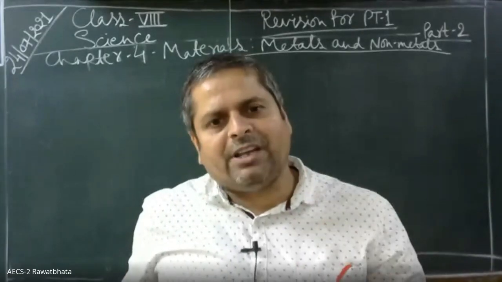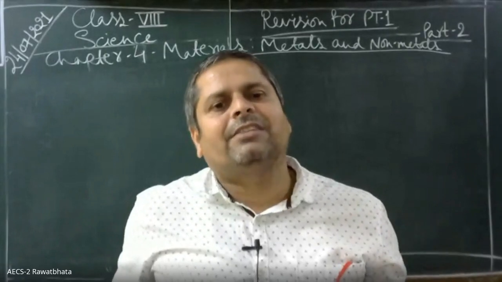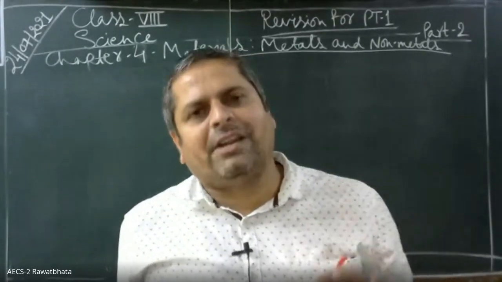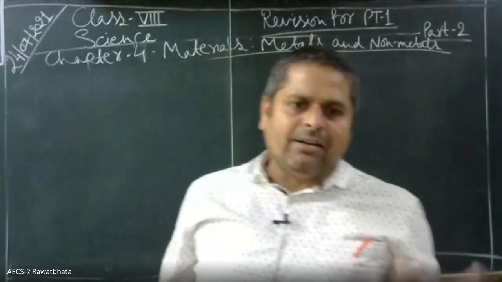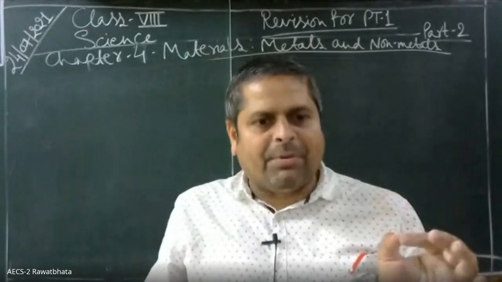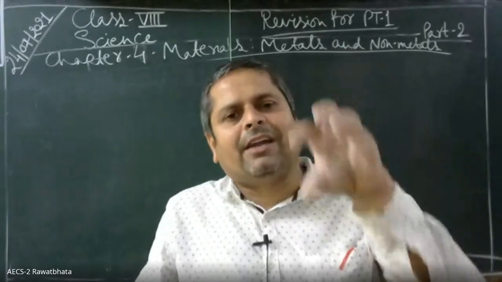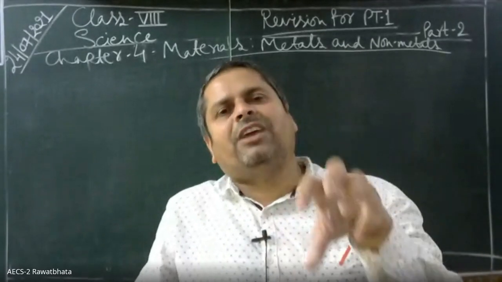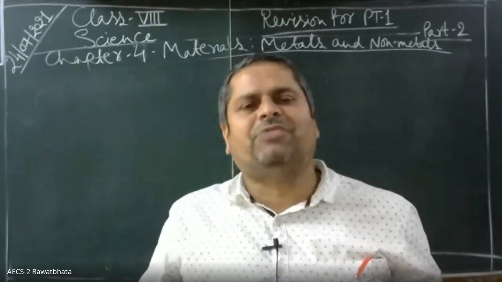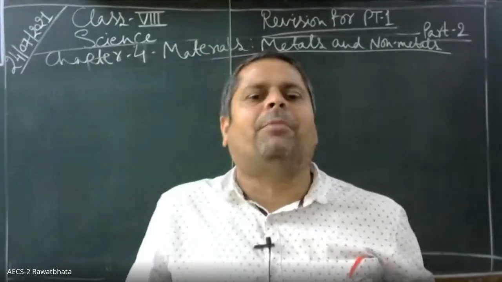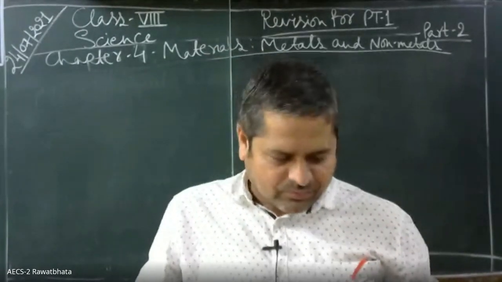Such properties are called physical properties. Chemical properties are properties decided by the internal structure of the elements. Based on the difference between these chemical properties,